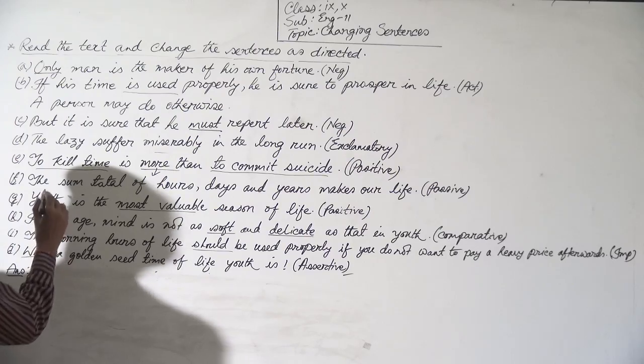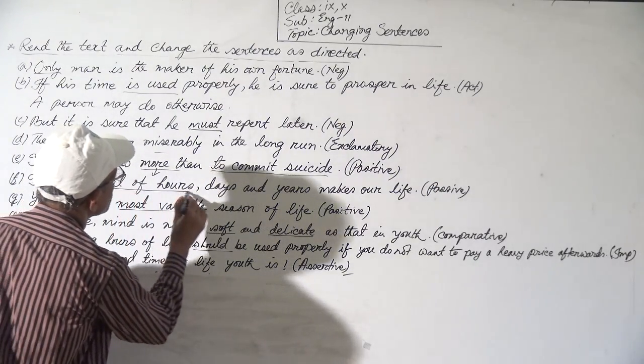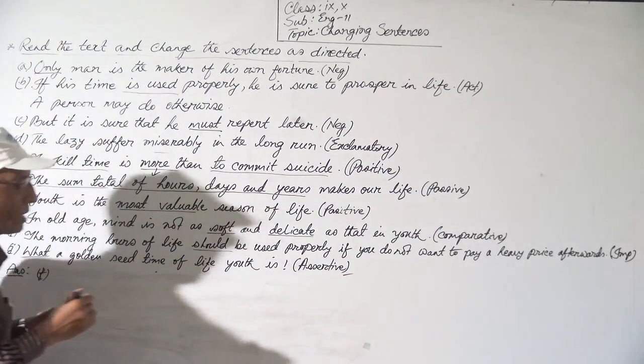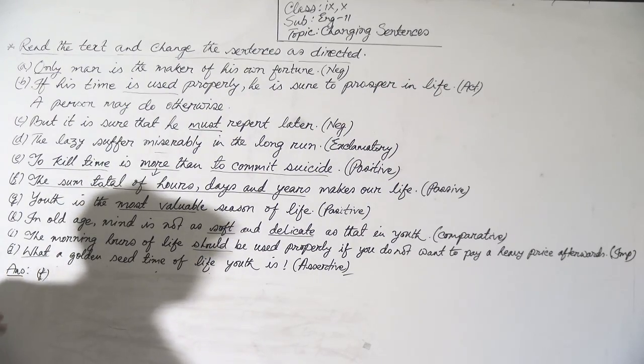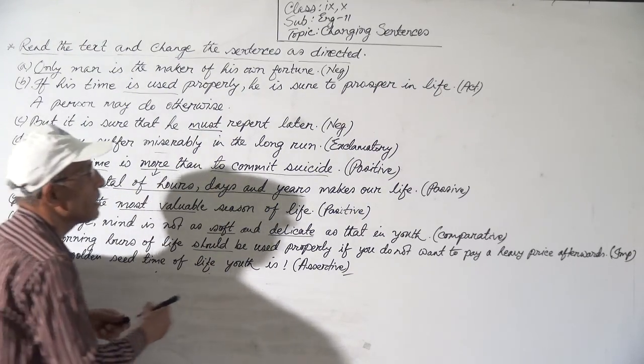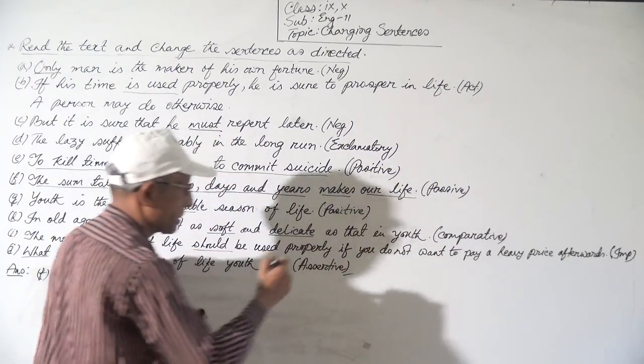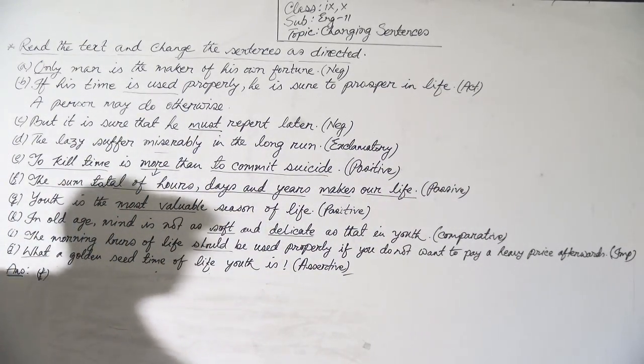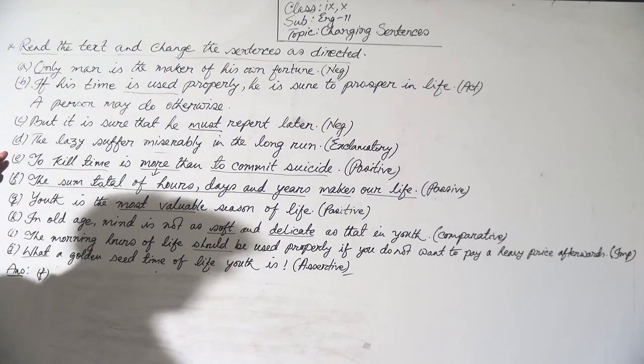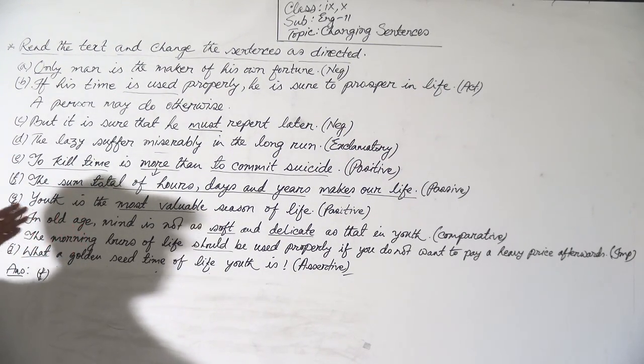You see, the sum total of hours, days and years, this is the subject. This is a long subject. And then you see there is a verb and there is an object. So to make it passive, you have to make the object the subject.